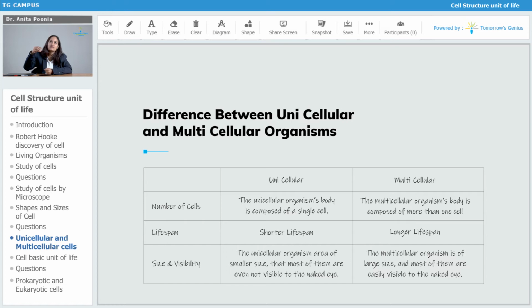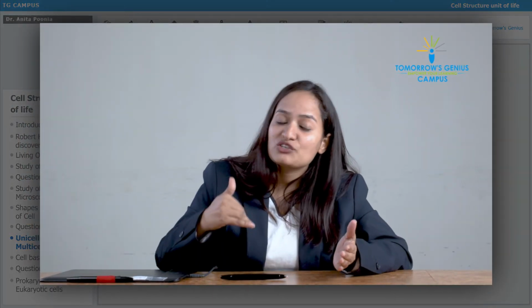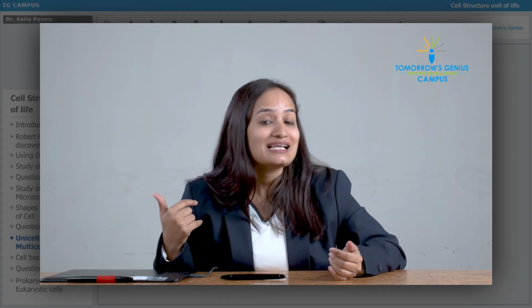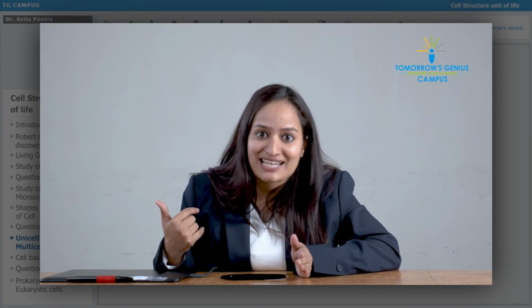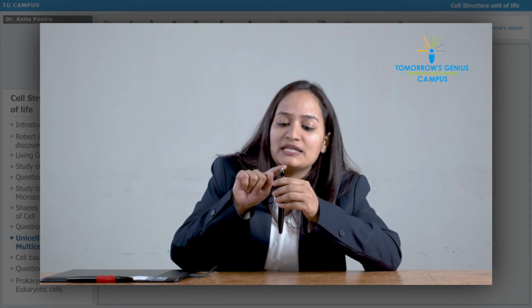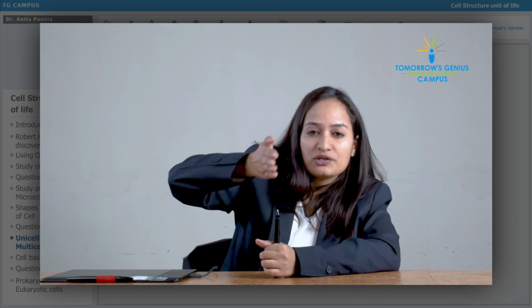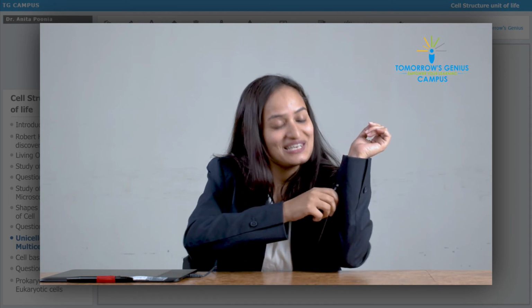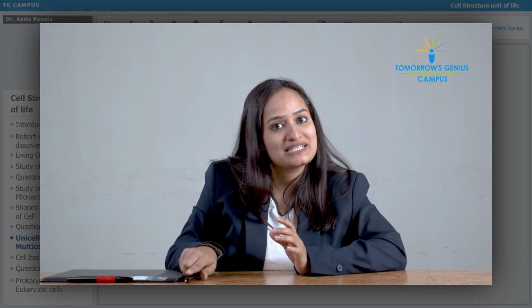Okay, so if you remember, we had discussed the size of the unicellular organism. If I'm talking about a bacteria, the size ranges from 1 to 2 micrometer, which is really tiny. You now know, right, how many bacteria whose size ranges from 1 to 2 micrometer can accommodate on this nib, which is of 1 mm, right? So the size is really tiny.